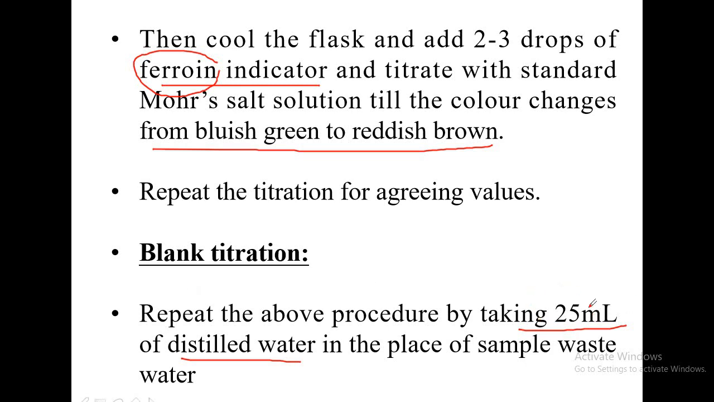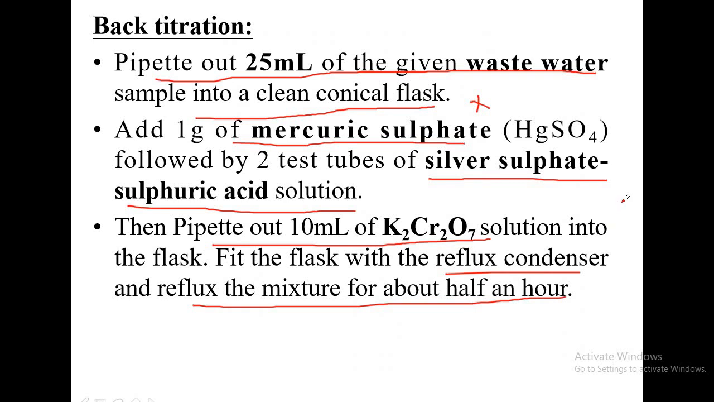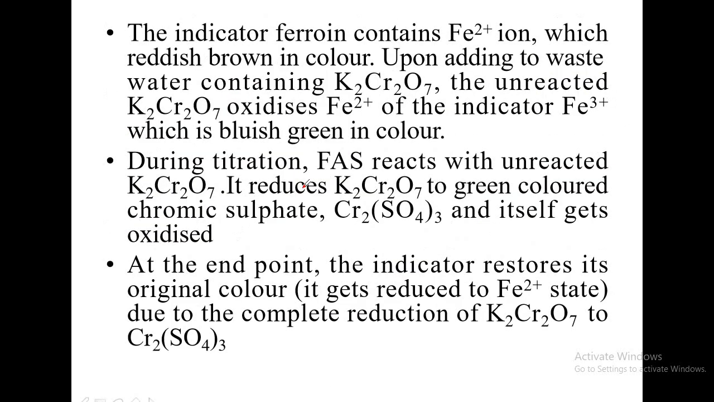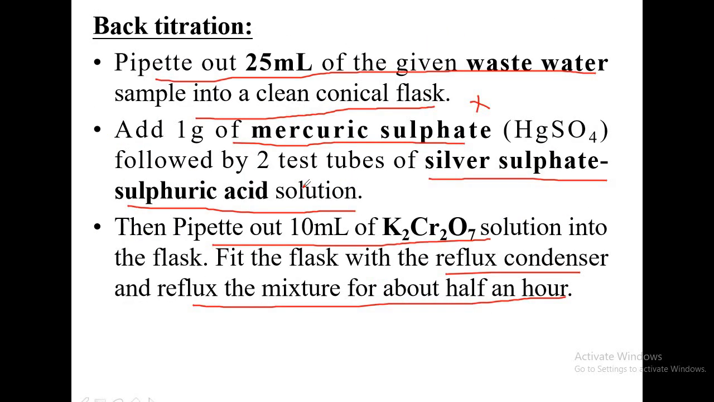Blank titration means instead of 25 ml of waste water you are taking distilled water, which is provided to you. In the place of sample water, you repeat the same procedure that has been explained. That means to the 25 ml of distilled water, you add all those reagents which were explained in the case of back titration, and you do the titration with the ferrous ammonium sulfate solution until the color changes from bluish green to reddish brown.